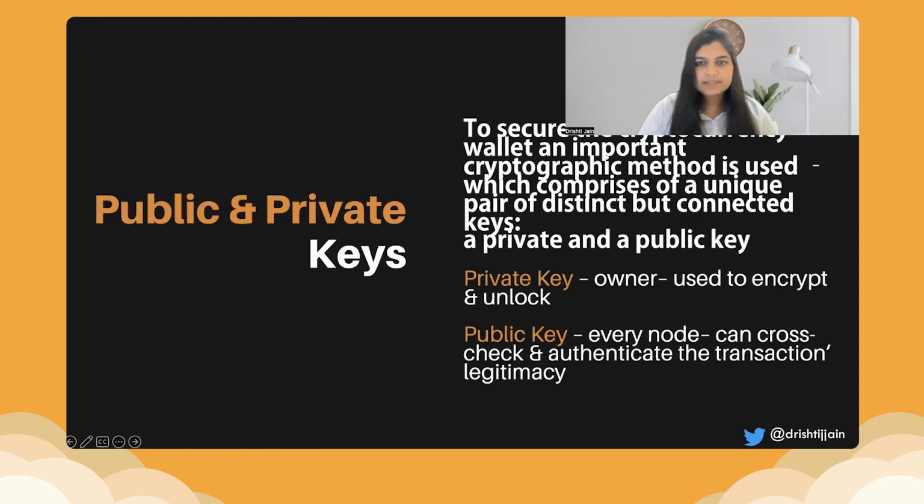Now, the private key is the key that the owner has, and it is used to encrypt and unlock. So if I want to send a message, if I'm doing some transaction, I would encrypt that message using my private key. My public key would be available to all the nodes, and they can cross-check and verify the legitimacy of the transaction that I have: if it actually happened by me, if it has my digital signature on it or not. And this public key will enable them to verify whether this digital signature belongs to me or not.